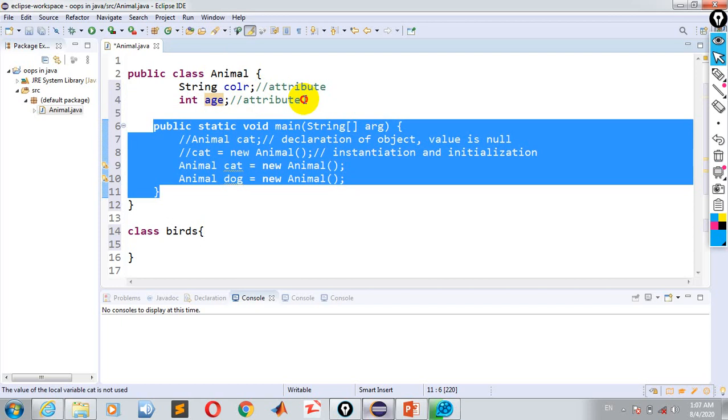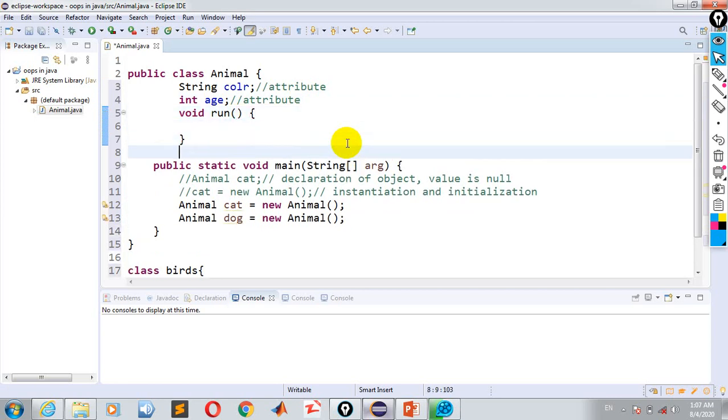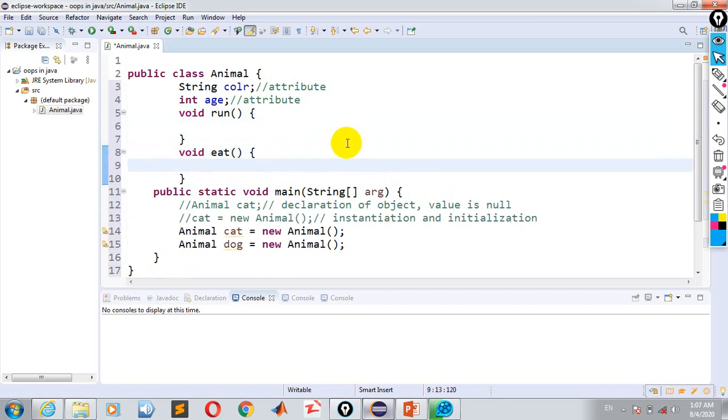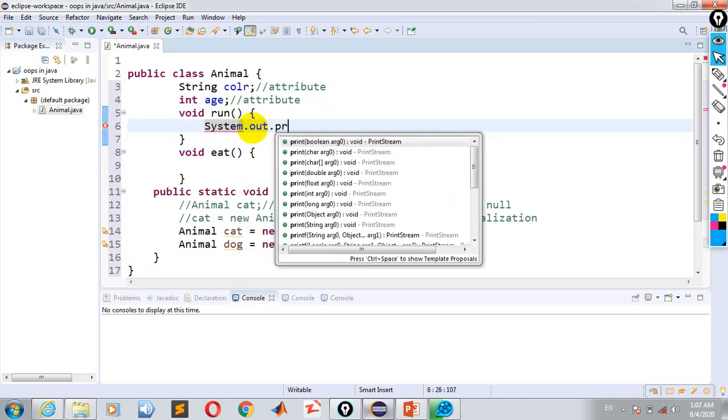One method is this main method. Another method, for example, void run. And next one, this is a method. The next method I'm creating, for example, void eat. So these are the two methods. Here I'm just displaying a message, System.out.println.